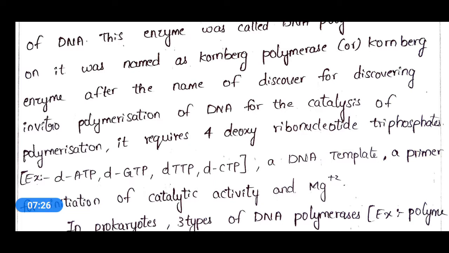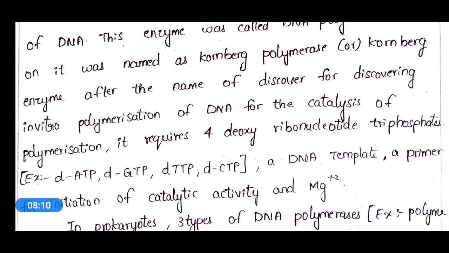For in vitro polymerization of DNA, for the catalysis of polymerization, the DNA polymerase requires 4 deoxyribonucleotide triphosphates. Based on these deoxyribonucleotide triphosphates only, there will be formation of a complementary DNA strand.